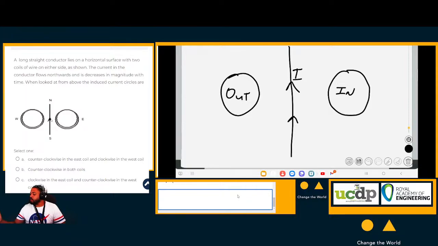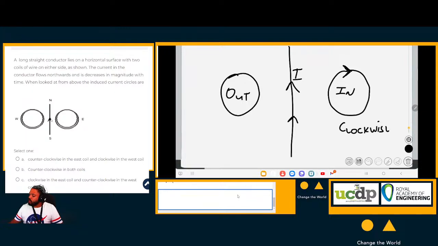If I start on the right hand side, I point my thumb upwards, I see that my curled fingers are going counterclockwise. Oh no, this is in, sorry, I pointed my fingers in the wrong direction. I'm pointing my right thumb into the page, which means my curled fingers are pointing clockwise. So the current induced here is clockwise.